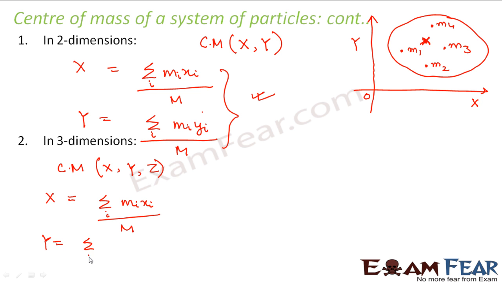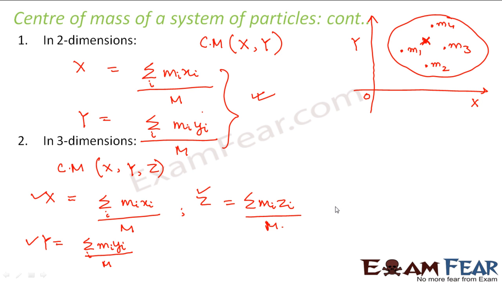Similarly, y will be summation of mi yi divided by capital M, and z will be summation of mi zi divided by capital M. So this is how we define each of the coordinates of the center of mass.